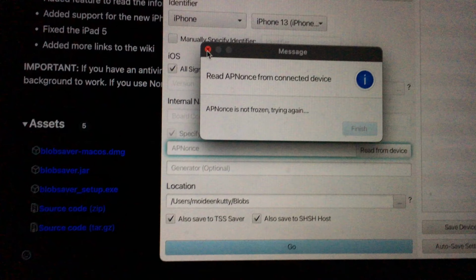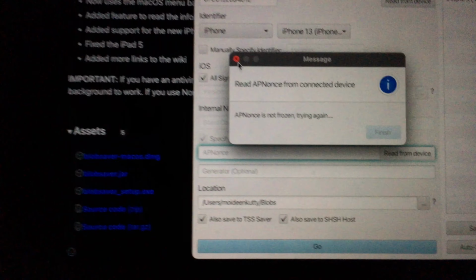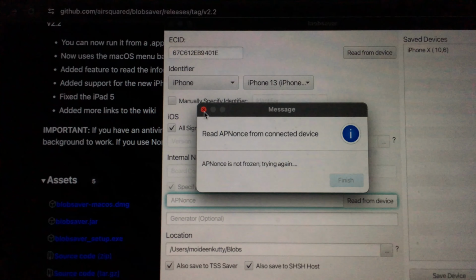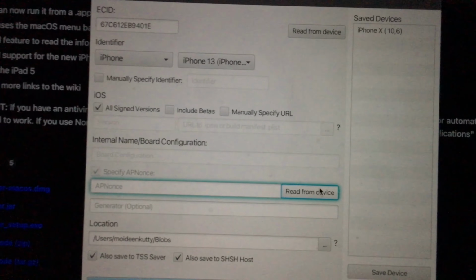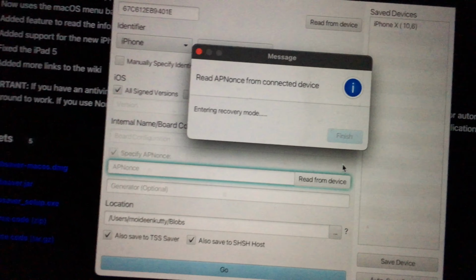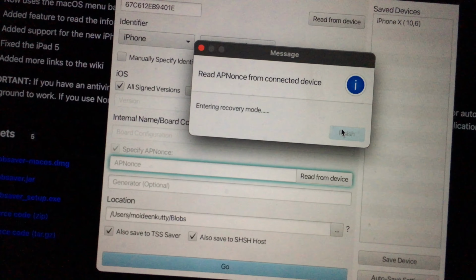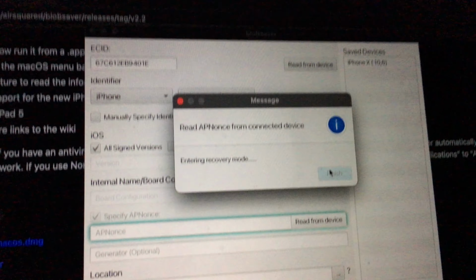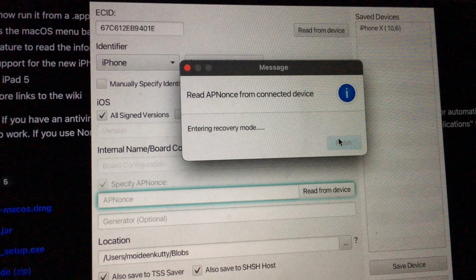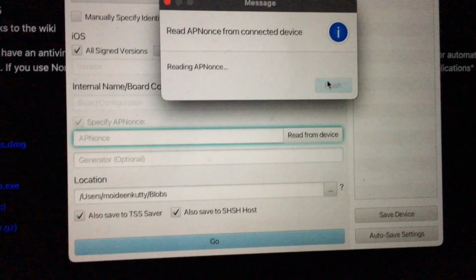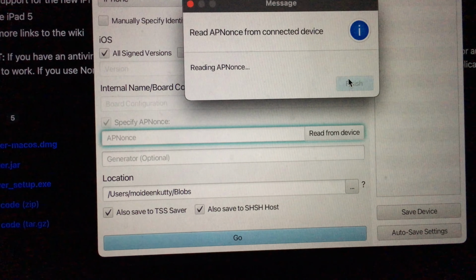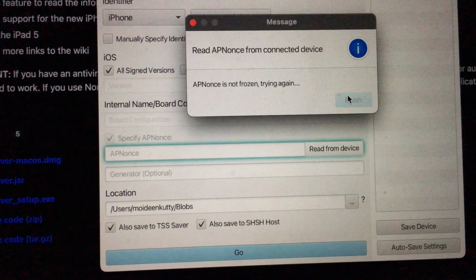It's not easy to save SHSH blobs, so getting the APNonces is very hard. What you can do is close this once, and read it from the device again. Entering recovery mode. So yep, it takes about 5 or 10 minutes. As you can see, it goes into DFU mode and comes back like that. So it's very hard. As you can see, trying again.